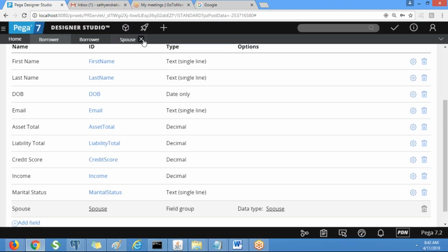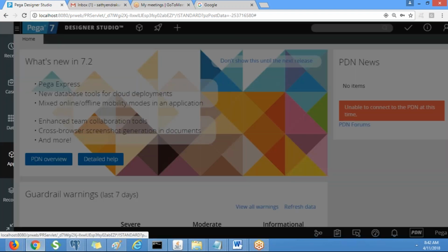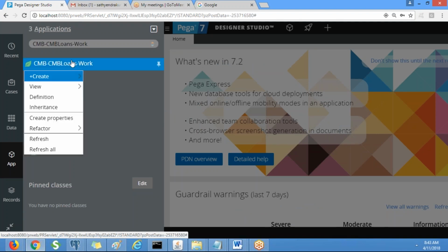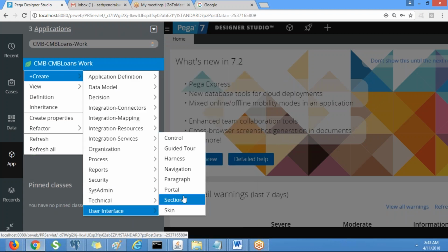So as part of our application, we need to create many classes. Going forward we'll be creating those. And now let's create a borrower details section under work class. Next step, we have properties, right? So we need to use those properties on the layout of the user interface section. So create user interface section.